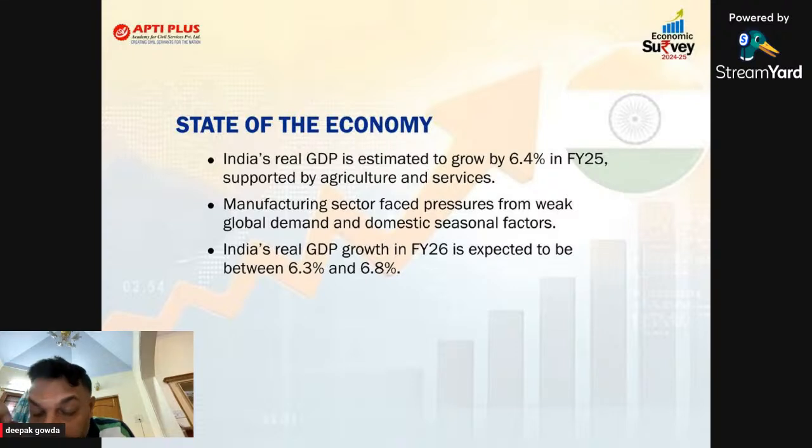Double. And even within the advanced economies, sir, if you consider them, the growth rate will be 1.7%. If you analyze the economic survey, you'll come across this, just 1.7, but India 6.4. But for emerging market or developing economies like India and other countries, including China, Argentina, Brazil, Russia, the average growth rate will be 4.2. But within that average, India is number one. Even recently, the IMF has also changed the forecast of India's growth rate. IMF has forecasted that India will grow at a rate of 6.5 in 2024-25.